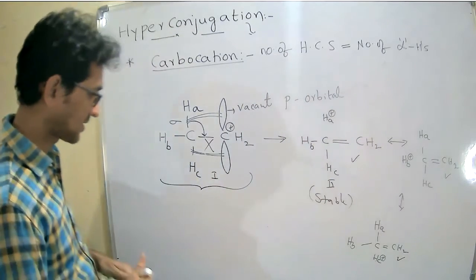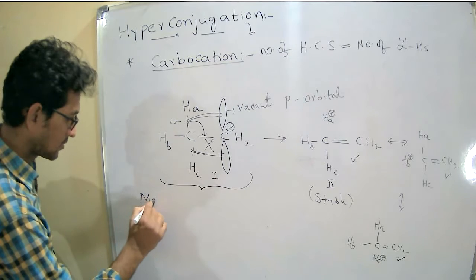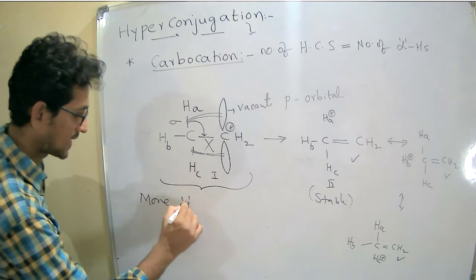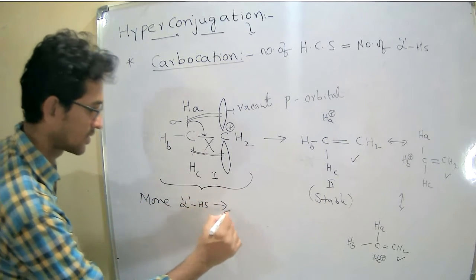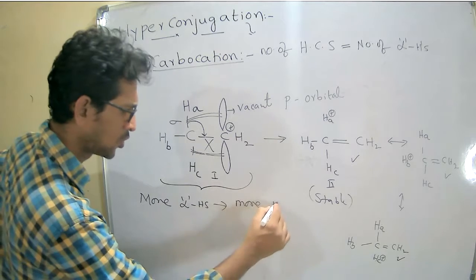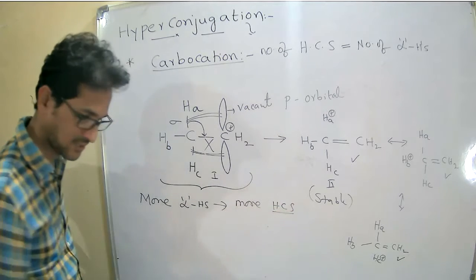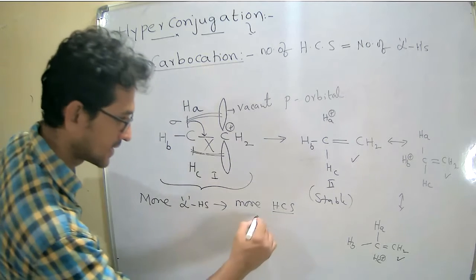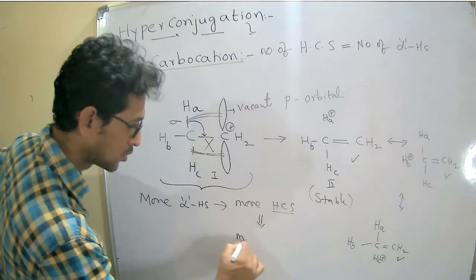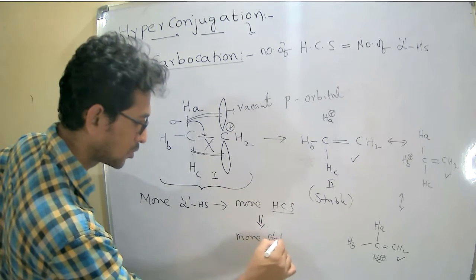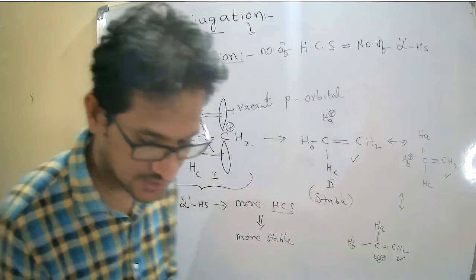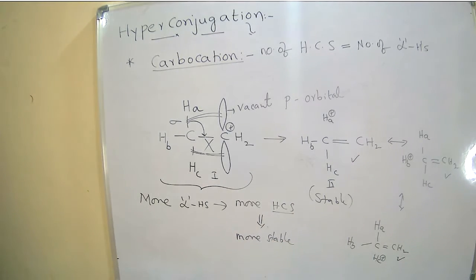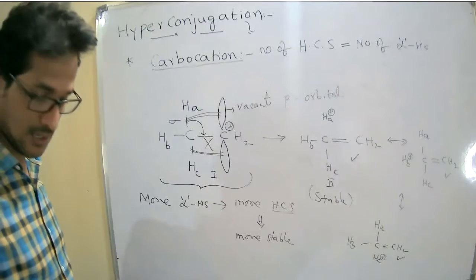So more alpha hydrogens give more hyperconjugated structures, and more hyperconjugated structures give a more stable species. Right? Okay.